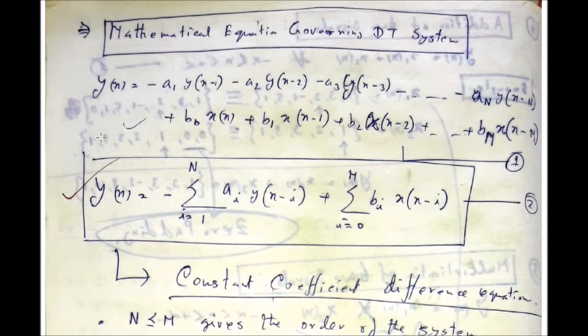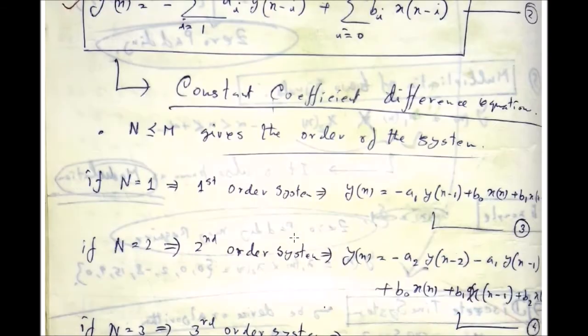This is the compact form of the difference equation which governs the DT LTI systems. It is also known as the constant coefficient difference equation. By solving this difference equation with appropriate initial conditions, you can obtain the response of the system for a given input.